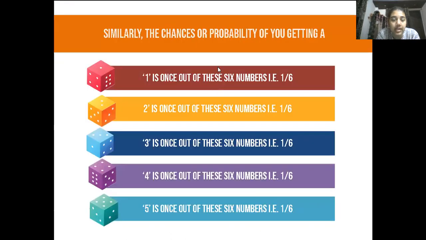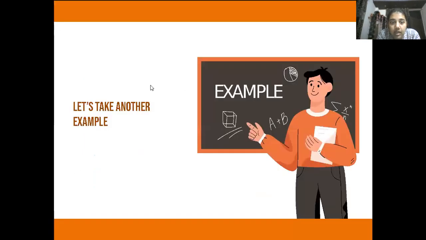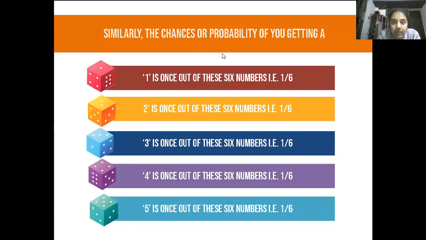Fine. Similarly, what are the chances or probability of you getting a 1, 2, 3, 4, 5? See, the chance of getting the digit 1 is also 1 by 6. The chance of getting the digit 2 is also 1 by 6. The chance of getting digit 3 on your dice is also 1 by 6. Why? Because understand this fraction part.